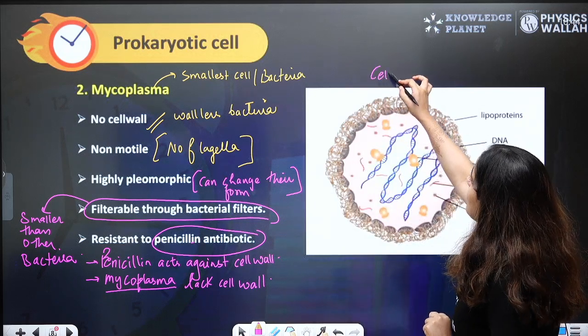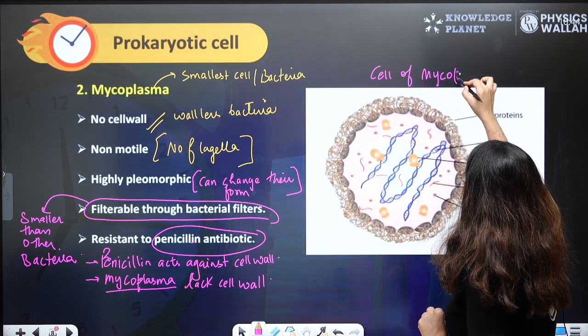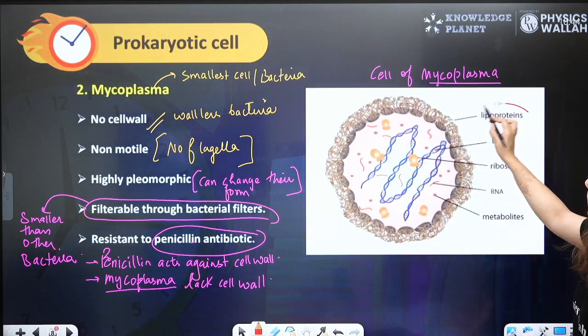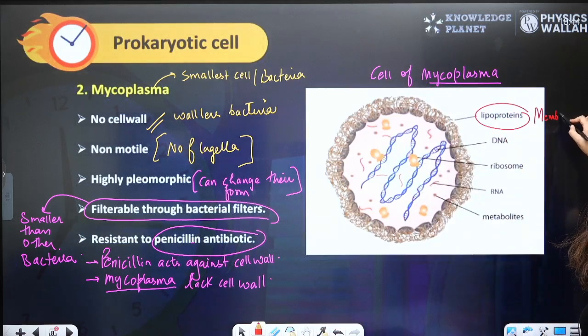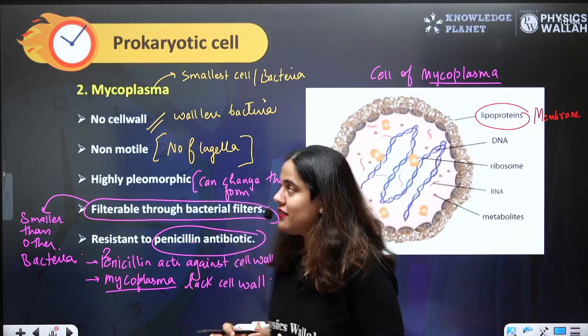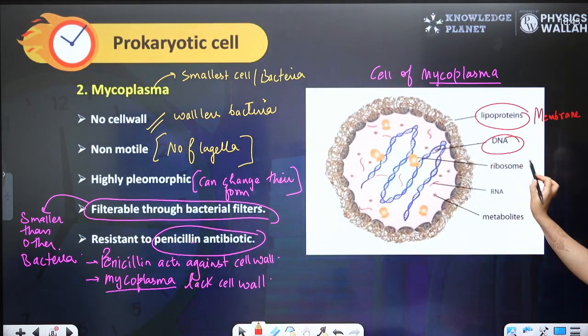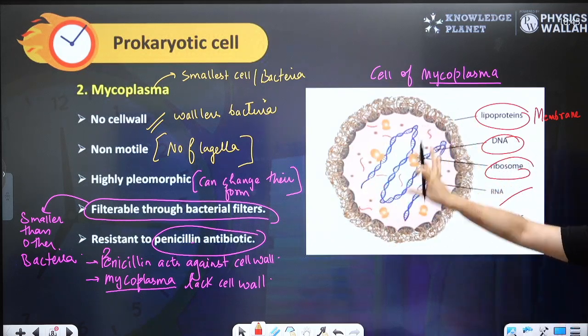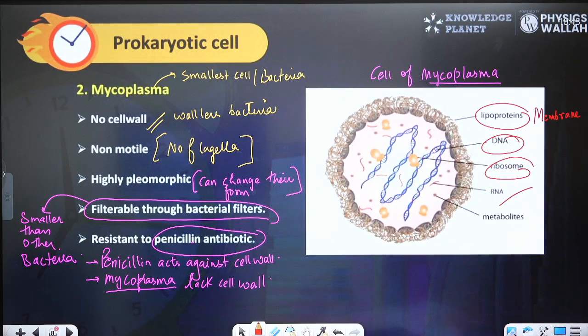This is how a cell of Mycoplasma looks like. This brown layer is lipoprotein, which is nothing but membrane. Membrane, as you know, the plasma membrane is made up of lipid and proteins. This is DNA, ribosomes, RNA. So this is how a single cell of Mycoplasma looks like. This Mycoplasma is another example of Eubacteria. In our syllabus, we need to learn about cyanobacteria and Mycoplasma.